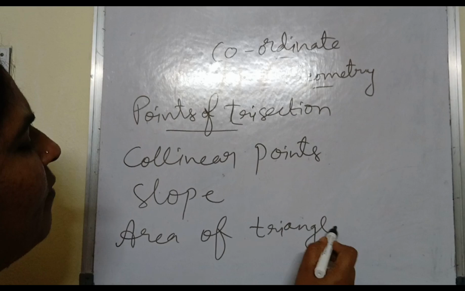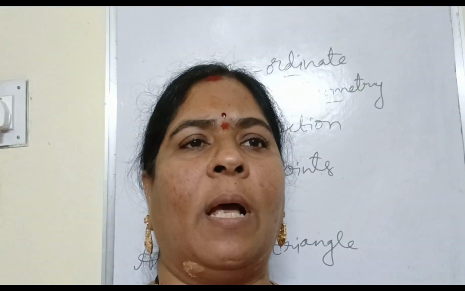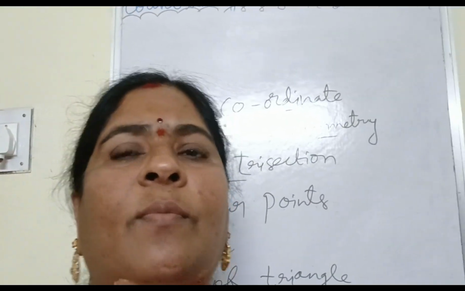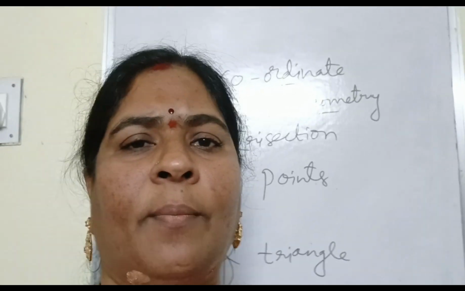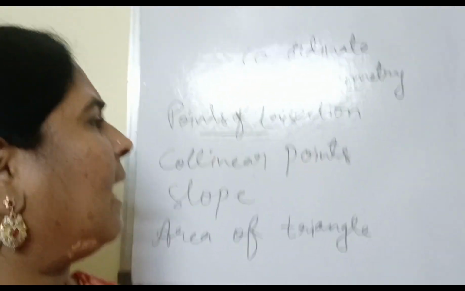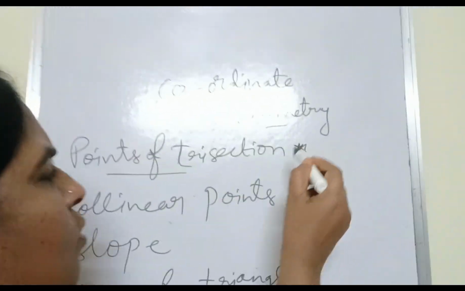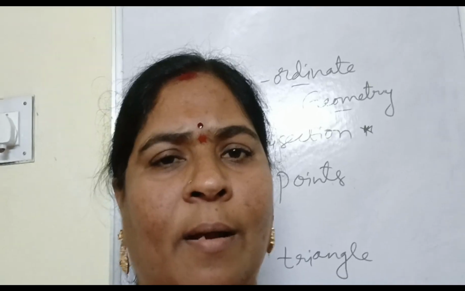They have to see every formula related to midpoint, section formula, slope formula, and distance formula. If the distance is given, finding x and y. If the slope is given, finding x, and section formula, finding the ratio, and points of trisection. This may come for 4 marks also sometimes. And if the points are collinear, then find out some x or y, or whether they are collinear or not.